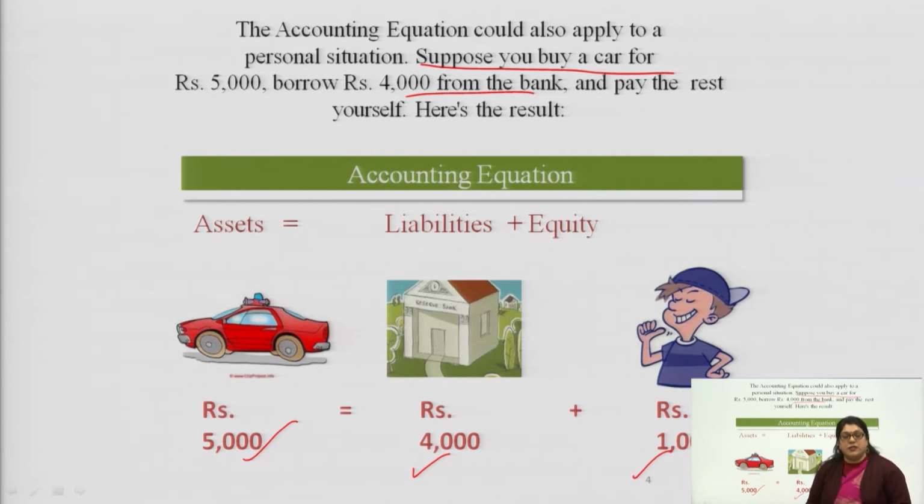Only 1,000 belongs to you, that is your equity. 4,000 belongs to the liability because you have taken it from another person, and the asset for which you are collecting this amount is known as the asset, that is 5,000.